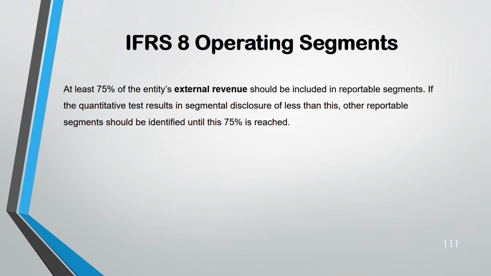Even if according to the 10% rule they are not meeting the criteria, to make sure that it reaches 75%, you have to report those segments also which were not reportable before. You understand? Maybe there are small segments which come under other segments. Now you have to include those also and add them so that you reach the 75% threshold.